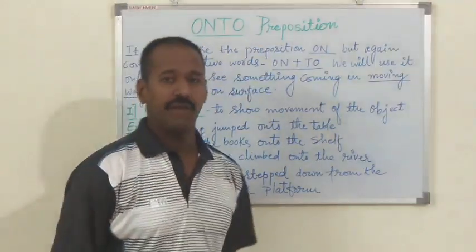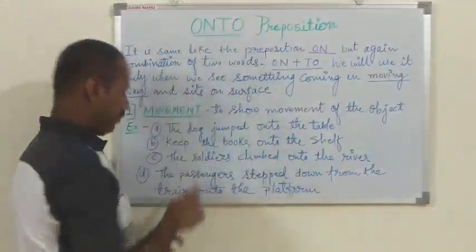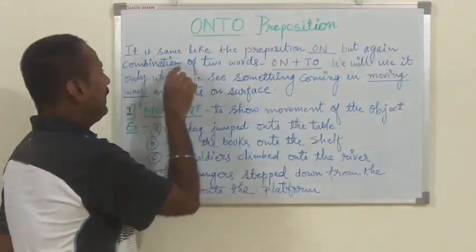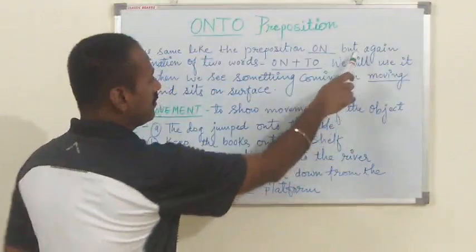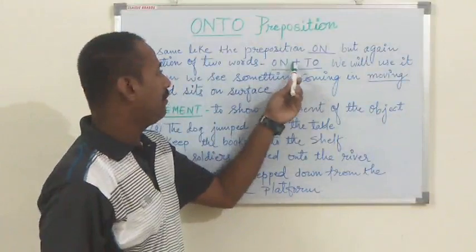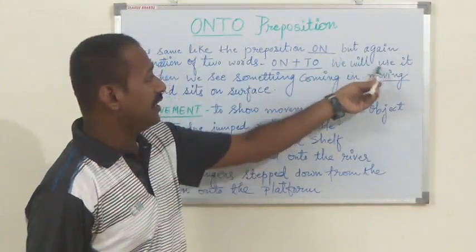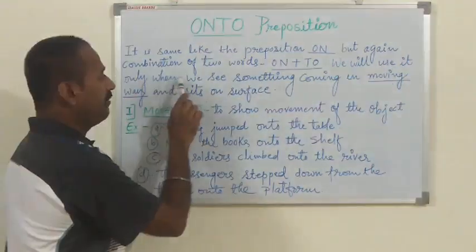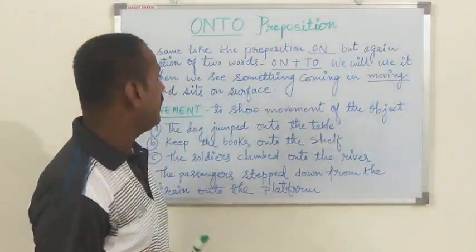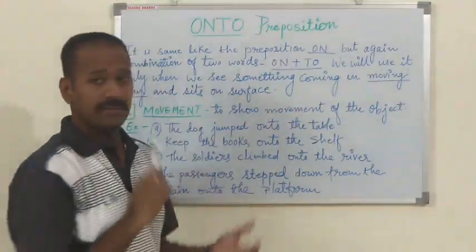So moving ahead, we have another preposition here with us, that is onto. Onto preposition. Again, it is a combination of two words, on plus to. It is the same as the preposition on, but again a combination of two words. As you can see here, on plus to. But where do we have to use this one? We will use it only when we see something coming in a moving way and sits on a surface.